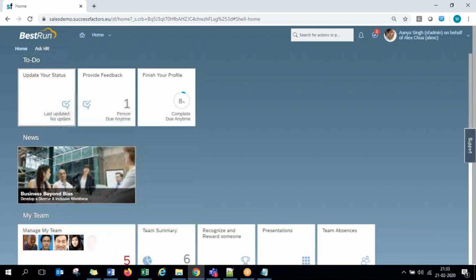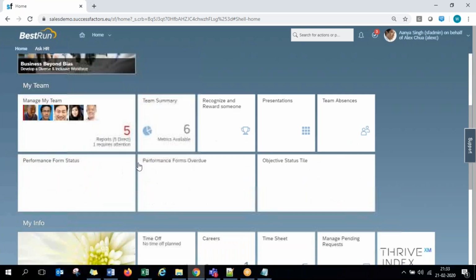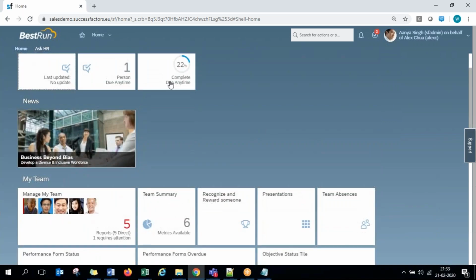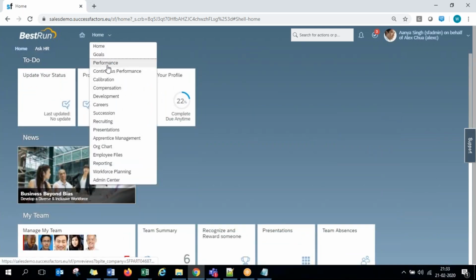His login, his to-do list, whatever data you see here, his team information, all this belongs to that Alex. So if I go under this and select any module, under goals, performance, career development, anywhere, it shows that employee's data. It's not the original user. The proxy user Alex's data shows up. It's not Anya Singh's data anymore. It is Alex's data.